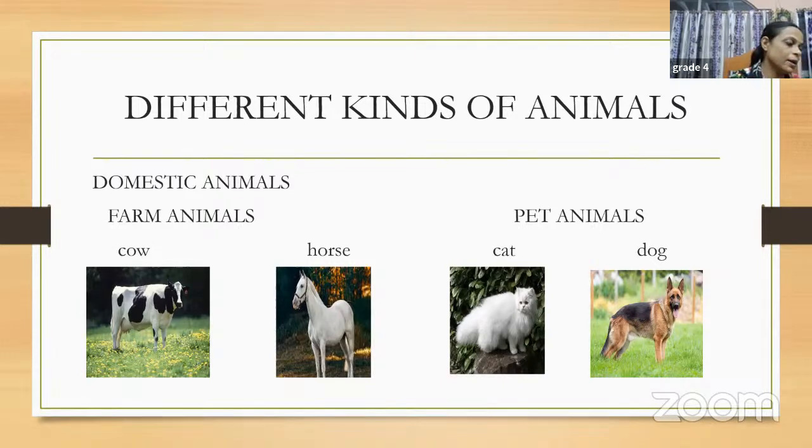So they are known as the pet animals, like cat and dog. These are the very common pets that we find. Like many animal lovers, they keep these animals at their home and take care of them, right? So they are known as the pet animals.